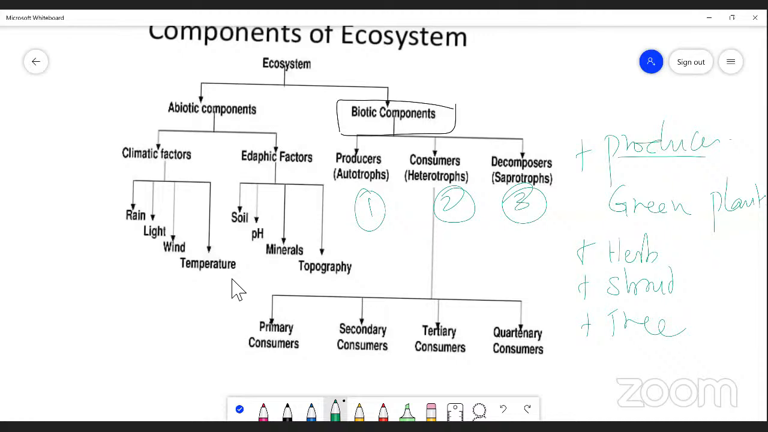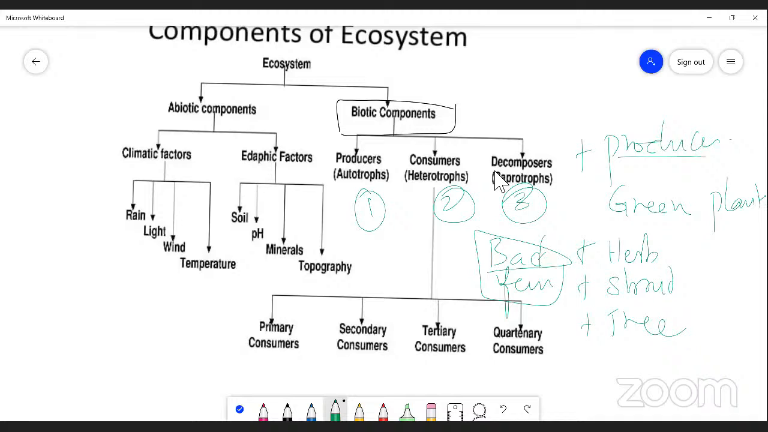So that is called heterotrophs. And the third one is a decomposer. Actually, decomposer is one of the components of the ecosystem, particularly the biotic components, right? Some bacteria and some fungi. Both of them are considered to be decomposers.